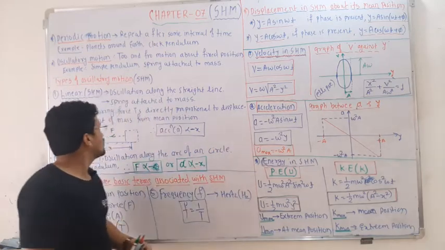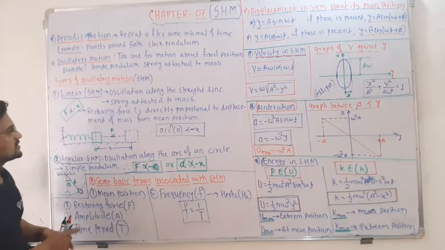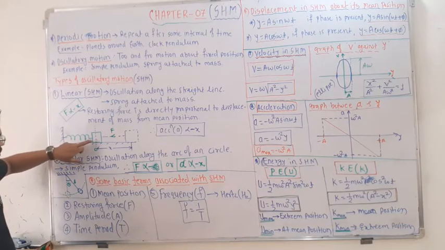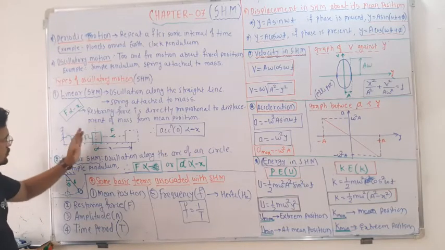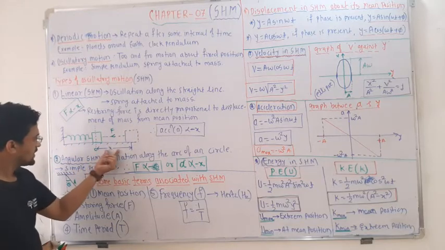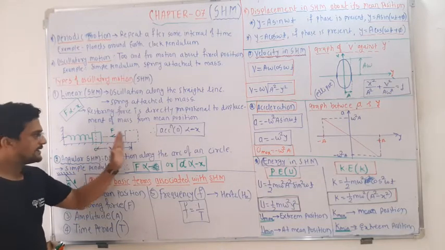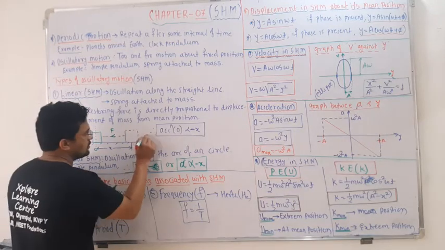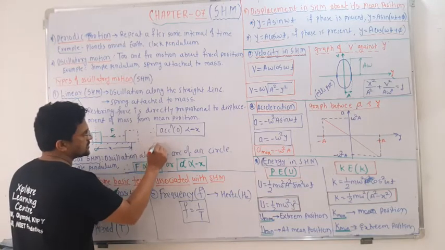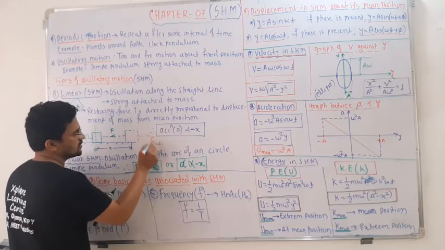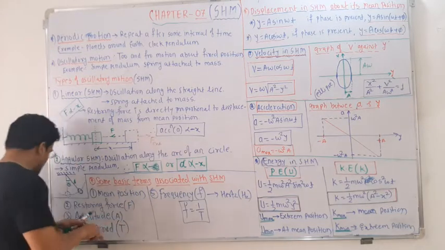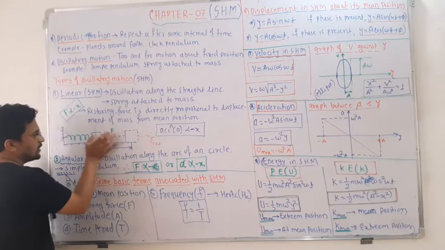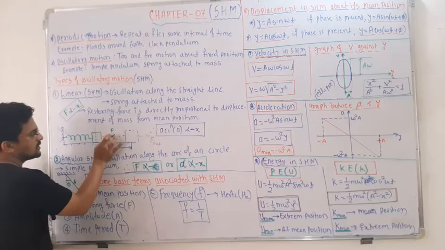In this diagram, this is the mass and this is the spring. If you stretch it here, this x is nothing but the stretching or the distance, by applying some external force F. But at the same time the spring will try to bring the mass back to its original position, and that is the restoring force.